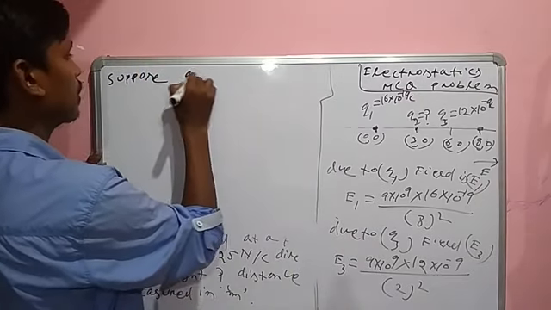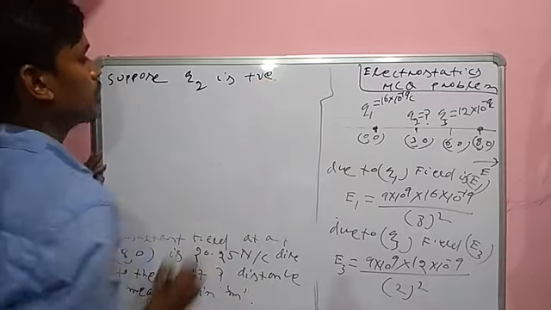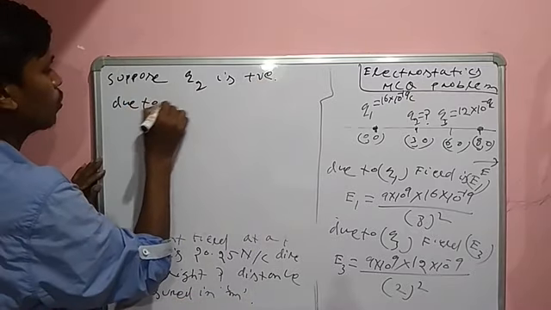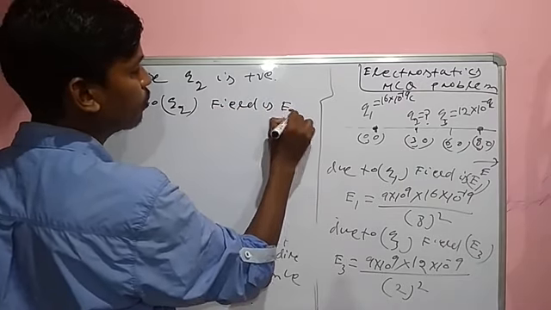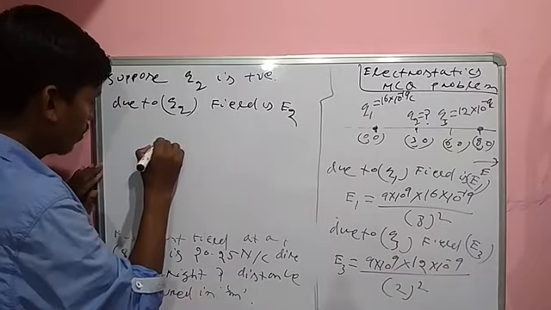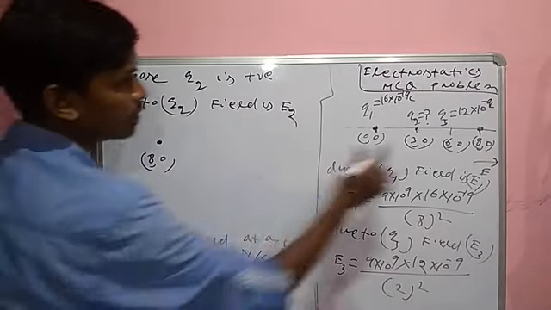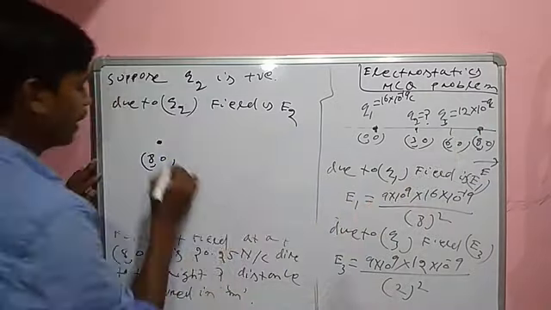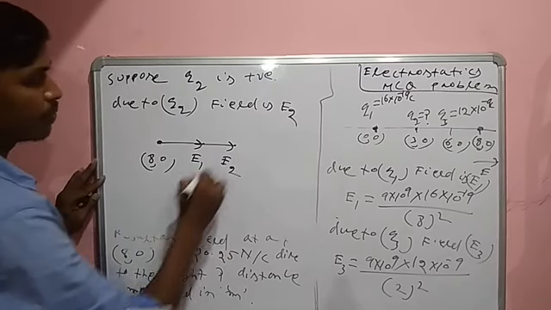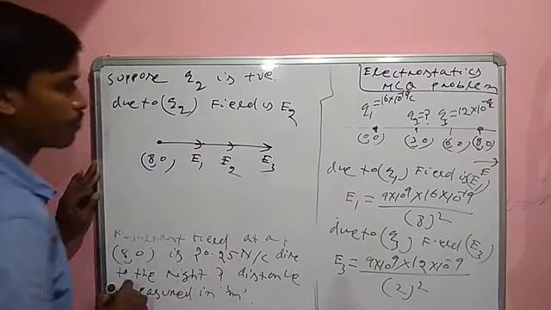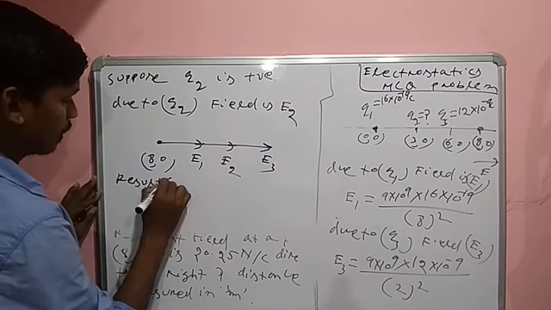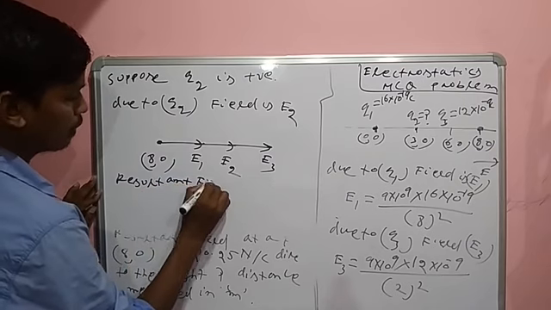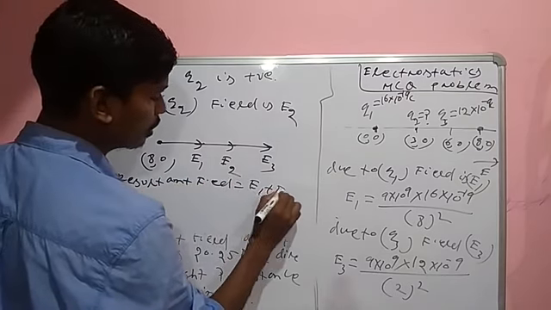Suppose Q2 is a positive charge. That means due to Q2 the field is E2. Yes or no? This is the point. E1 direction is in this direction, E2 direction is in this direction, E3 direction is in this direction. The resultant field is E1 plus E2 plus E3.